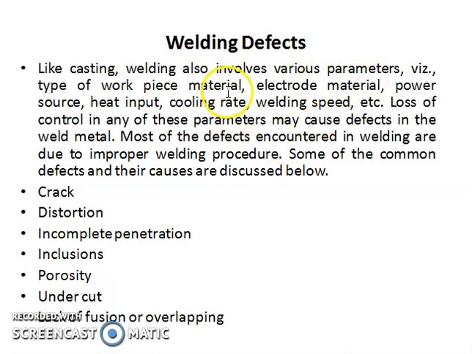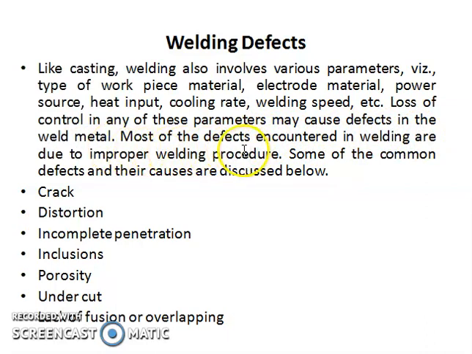The workpiece material and electrode material should be chemically equal to each other. Similarly, depending on the type of welding, an AC or DC power source is required to define the heat input, cooling rate and welding speed. Loss of control in any of these parameters may cause defects in the weld metal.